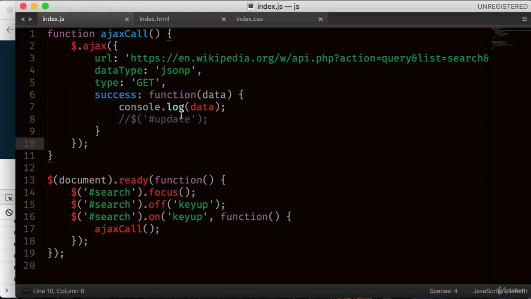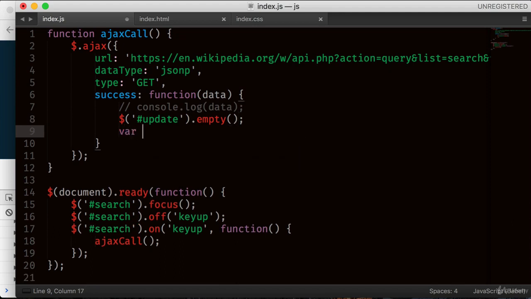So we've got the data already, we can see it in the console. So what we can do is we can begin implementing. The first thing, we want to target this update div, obviously. But before we begin, first we need to make sure it's empty. Okay. So on each request, it's empty. That means we clean it up and load the new data. Otherwise, it just doesn't work.